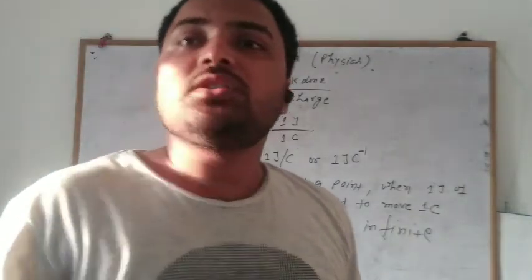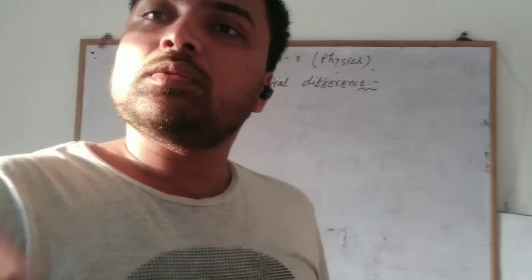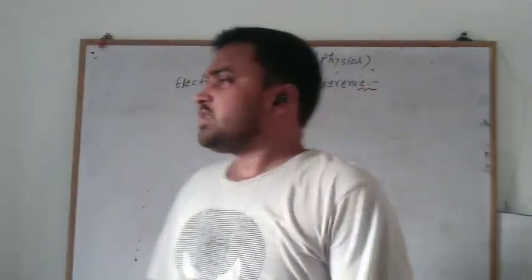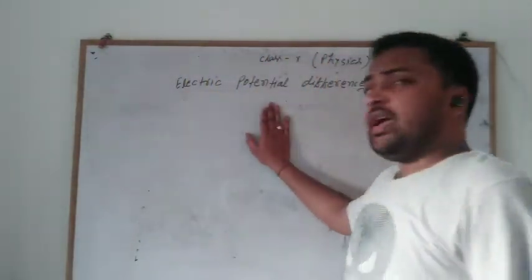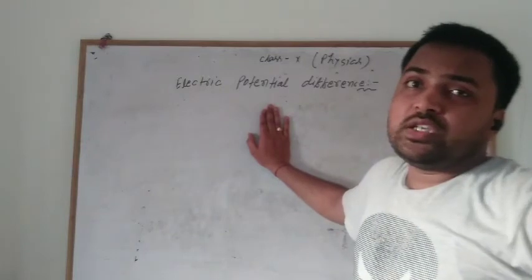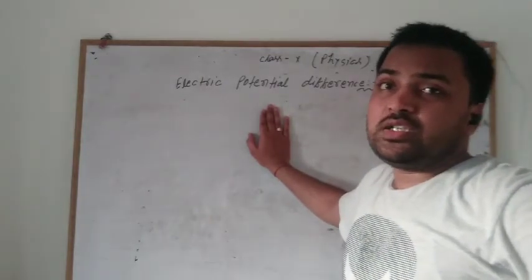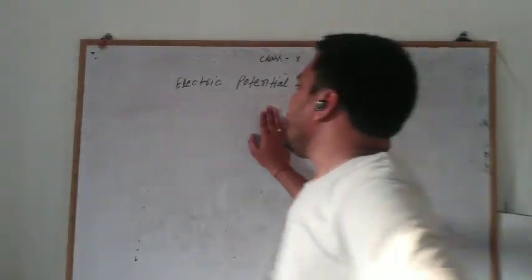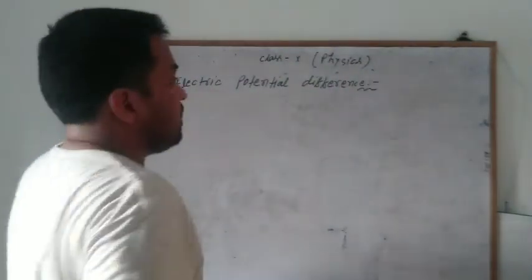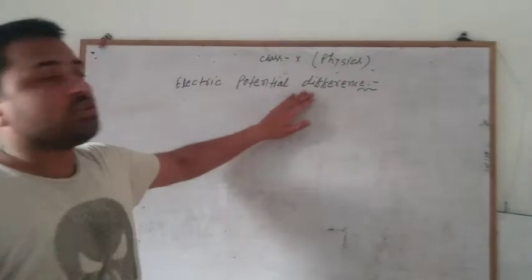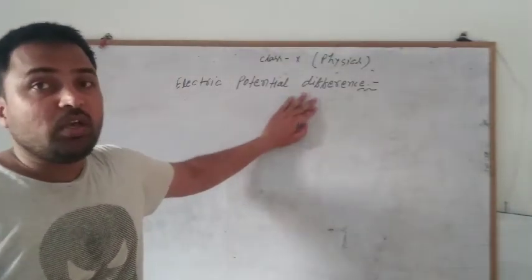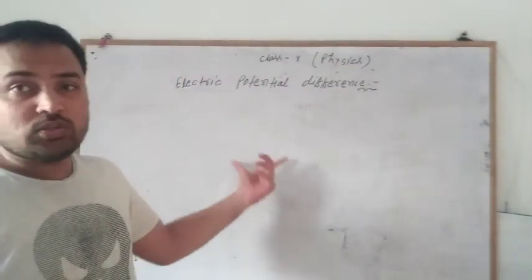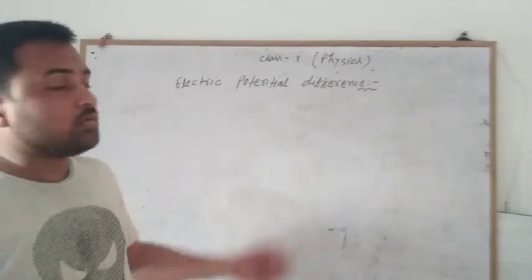Now we will discuss the electric potential difference. As we know, initially we said that the electric potential is a physical condition that determines the direction of flow of charge. So basically most of the time we measure the electric potential difference, that will be the potential between any 2 points.